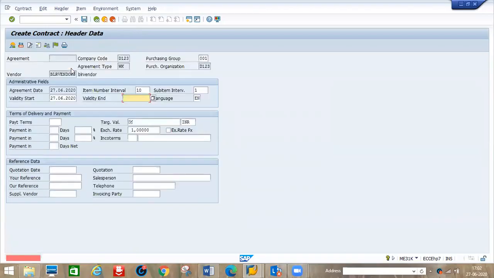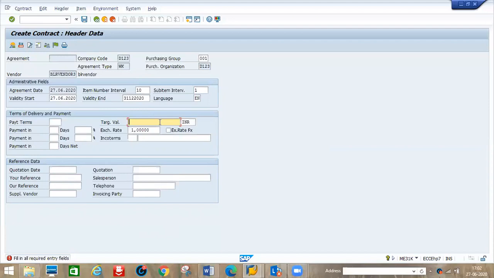Enter. So start date, end date. Here we need to enter the target value. What is the value we are giving to the vendor for the contract? We need to enter whether 5 lakhs or 10 lakhs, whatever it may be, because this is the value contract. Previously we did quantity contracts: within that period, we will purchase this quantity of material.